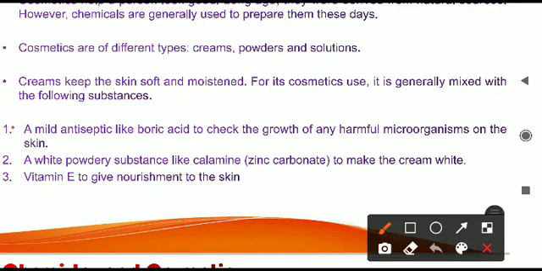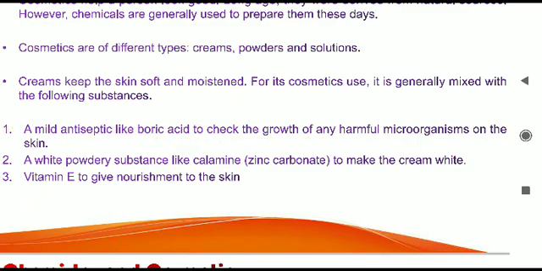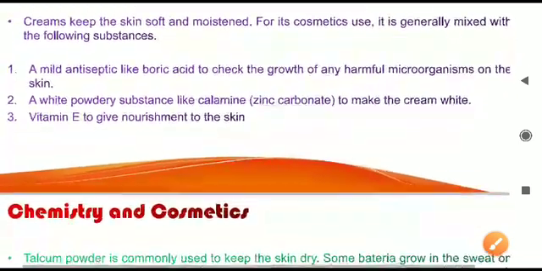Point number 1: a mild antiseptic like boric acid is used in creams. It is present there to check the growth of any harmful microorganisms on the skin. So all the creams have this basic substance working as an antiseptic, and if you apply the cream on your skin, because of this boric acid, microorganisms, especially bacteria, will not be able to grow on the skin.